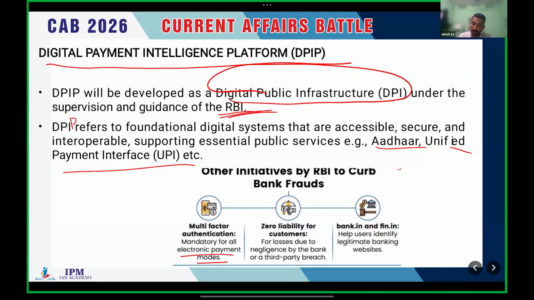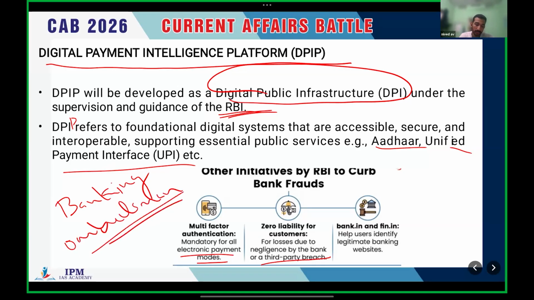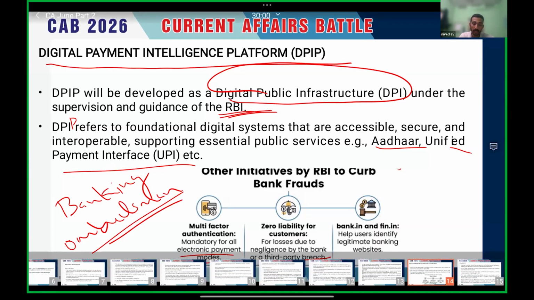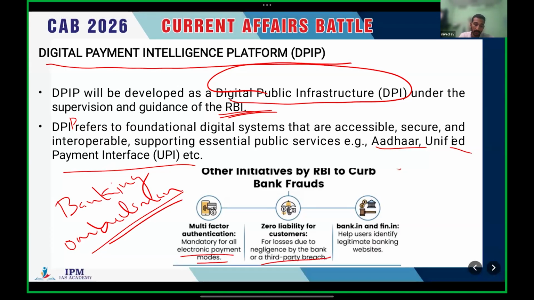And the second one is zero liability for customers for losses due to negligence by the bank or a third party breach. The customers are not liable for such losses. There is a system known as the banking ombudsman. Just search about it. It actually protects the rights of customers.